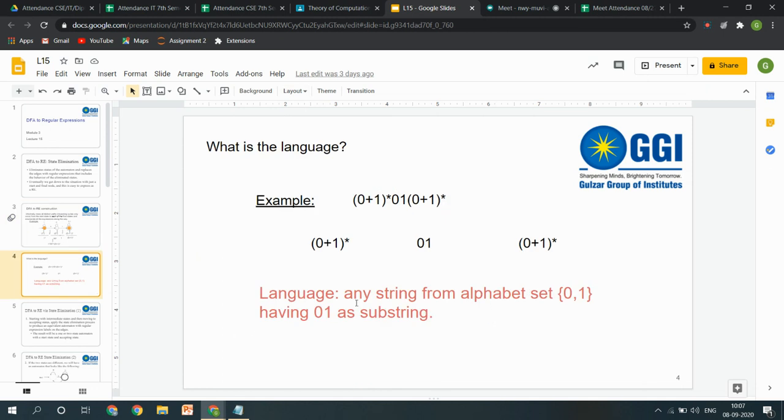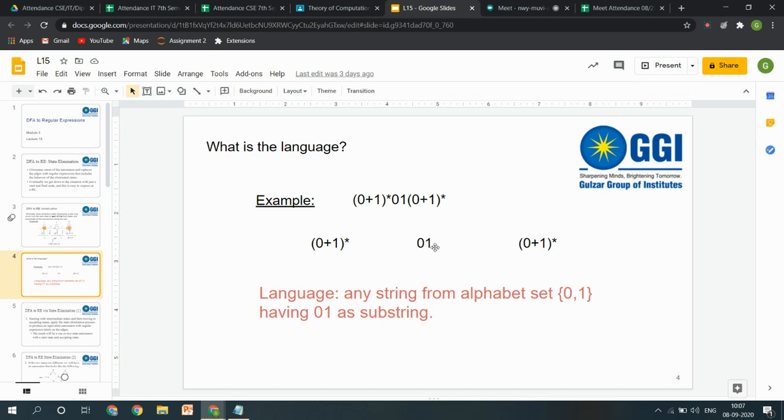Okay, so now we're talking about actually the language, that if I am having this type of regular expression, then what type of language I can accept. I have just divided it. That means that the occurrence of 0 and 1 is must, and these are the choices. That means that any string that is having 0 1 as a substring can be possible.